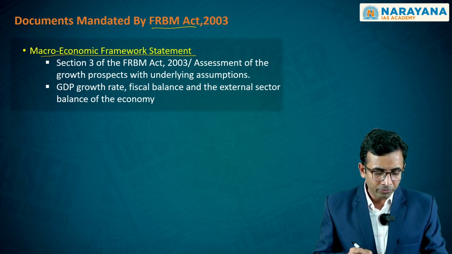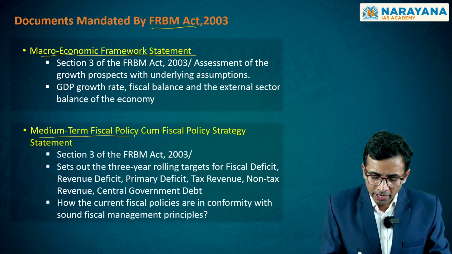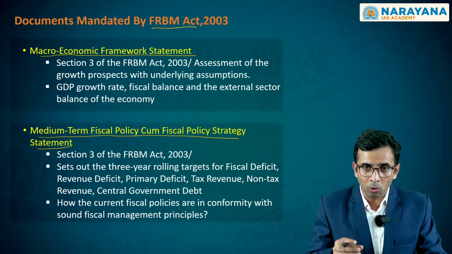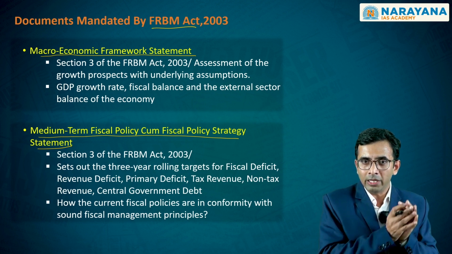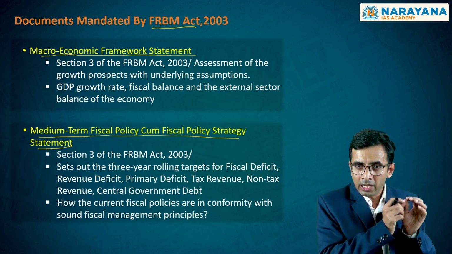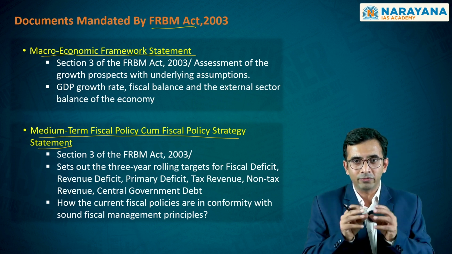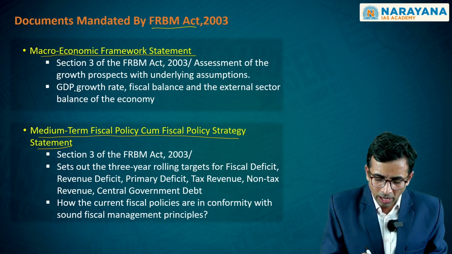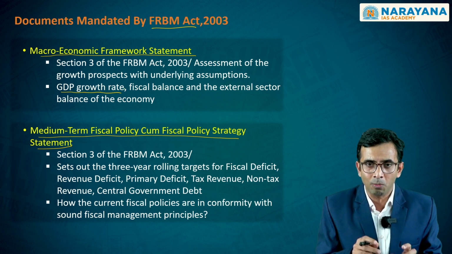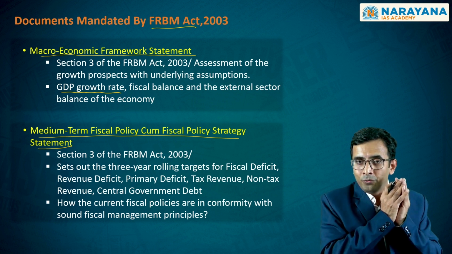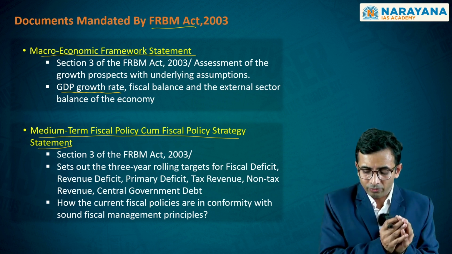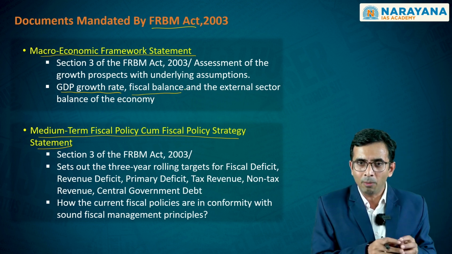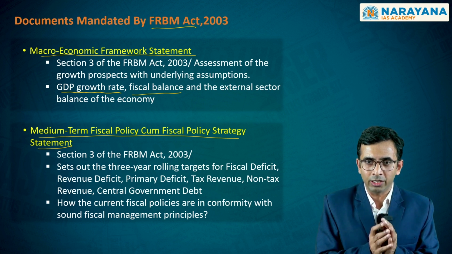On the other hand, you have this document of the Medium-Term Fiscal Policy and Fiscal Policy Strategy, which tries to mention the fiscal consolidation that the government has to make sure of, whereby the rationalization of expenditure, either in the form of subsidies or otherwise, can be made sure of. So, on the one hand, this Macroeconomic Framework Statement is trying to talk about those macroeconomic indicators that we have, either in the form of the GDP growth rate, or in the form of fiscal balance, or even the external sector balance, is what it will be dealing with.